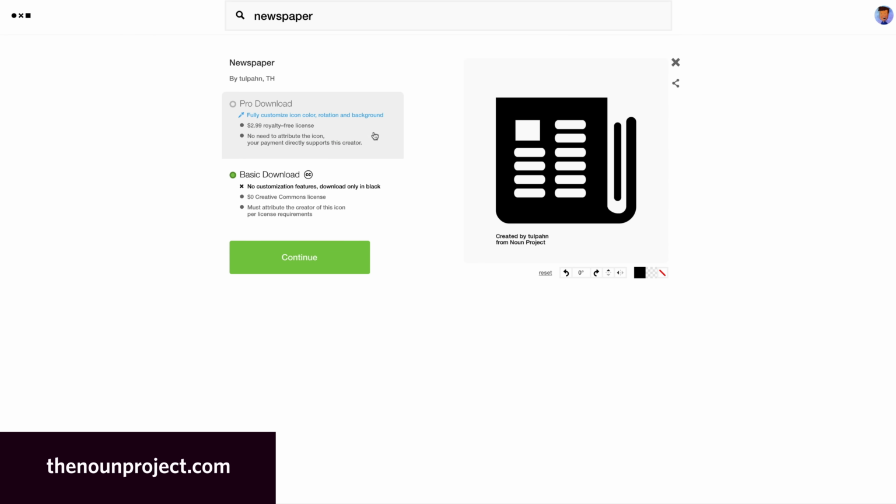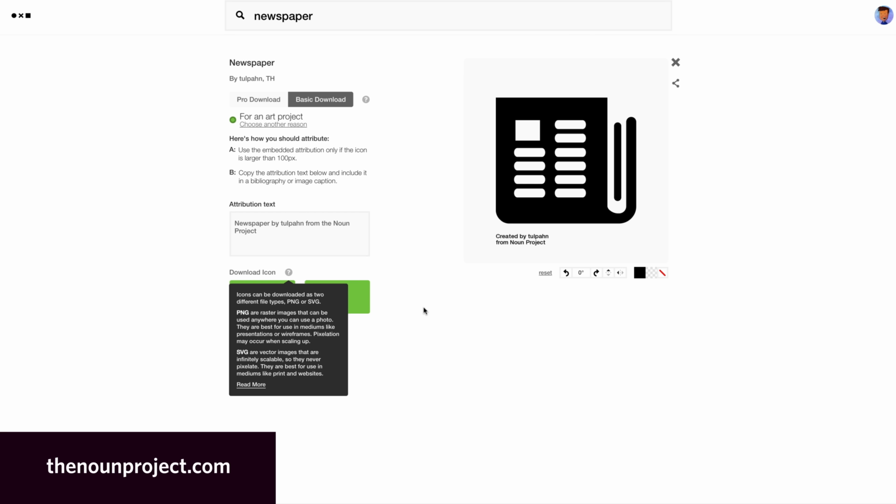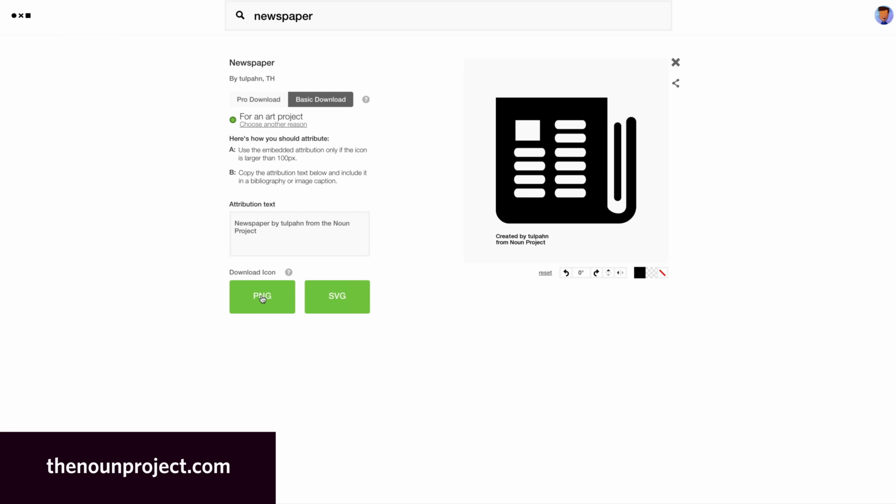Now you can either choose to do a pro download where you are paying the creator themselves, usually a pretty small amount, like $3 here, and then you don't need to do any attribution or anything like that. I did the basic download where I've got the Creative Commons license in there. You've got to include that as part of it, and it's going to show up in the file itself. But that looks pretty good. You say, okay, I'm doing this for your art project or whatever, and then you can choose to do it in a PNG or SVG file as a download.